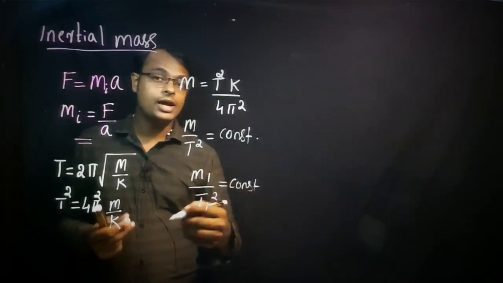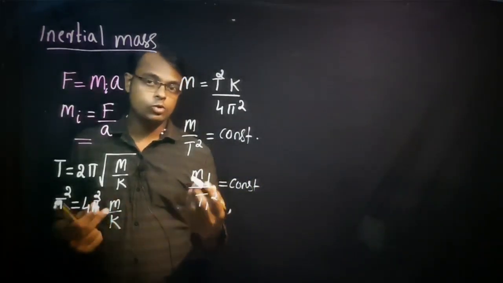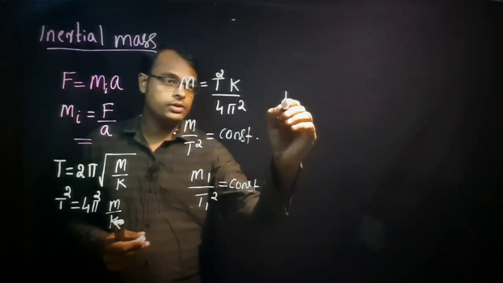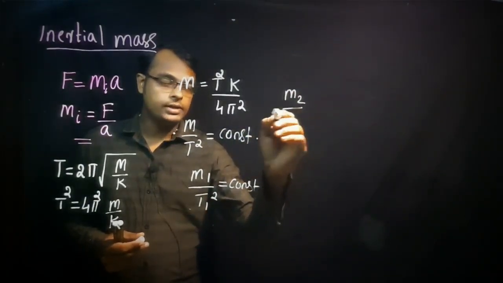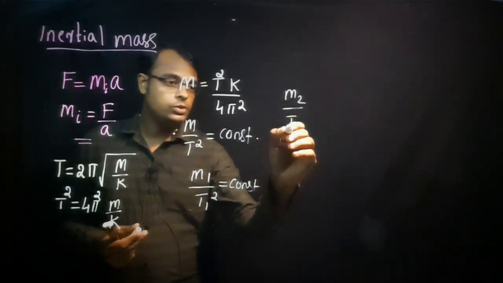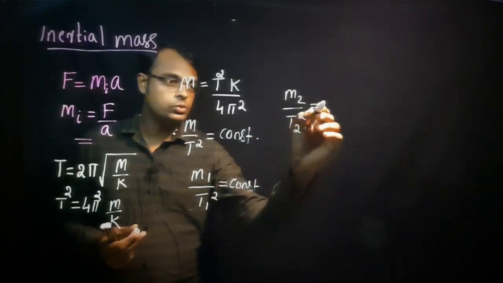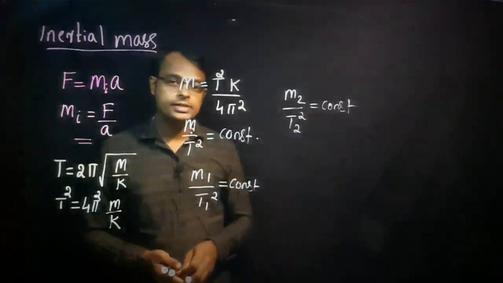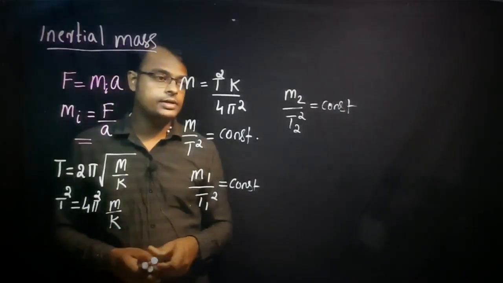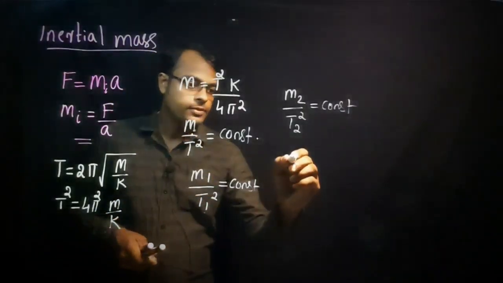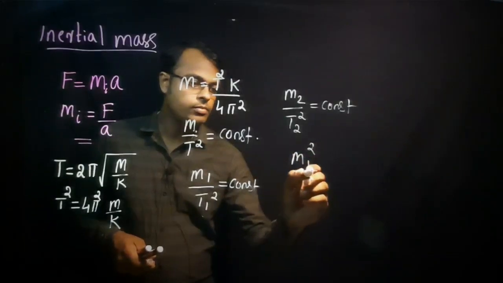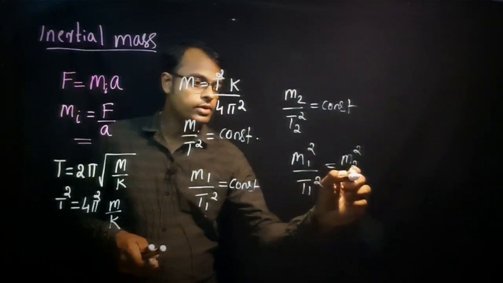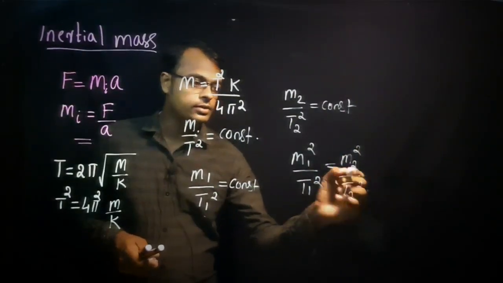Now take any other object having unknown mass, and call it m2. So we can find m2 divided by t2 square, since its time period is different, right? That is equal to the same constant. So the right-hand side of both is a constant. So what can we write here? We can write m1 divided by t1 square is equal to m2 divided by t2 square.